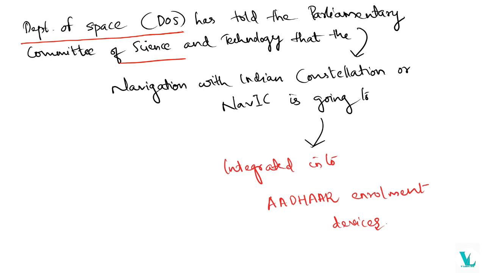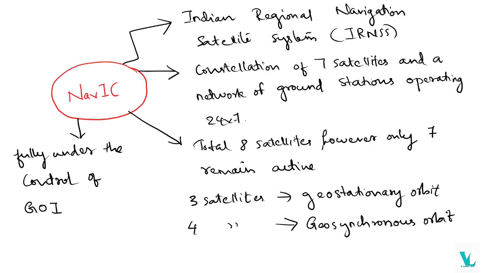Here the integration is taking place with the Aadhaar enrollment devices. So who told this? The Department of Space has told the Parliamentary Committee on Science and Technology about the integration of Aadhaar enrollment devices with NavIC. Okay, so we can discuss some points about NavIC. This is the Indian Regional Navigation Satellite System, IRNSS, and it has a constellation of 7 satellites, and also a network of ground stations operating 24 by 7. They are continuously operating. Actually there were a total of 8 satellites, but only 7 are active.